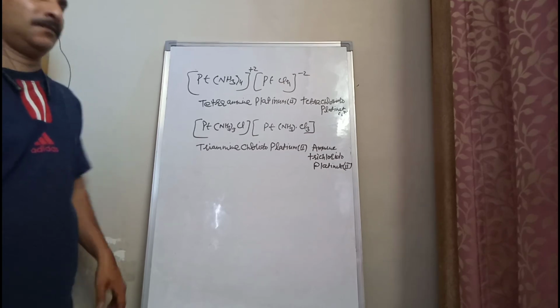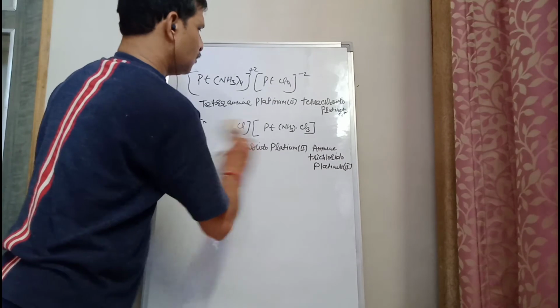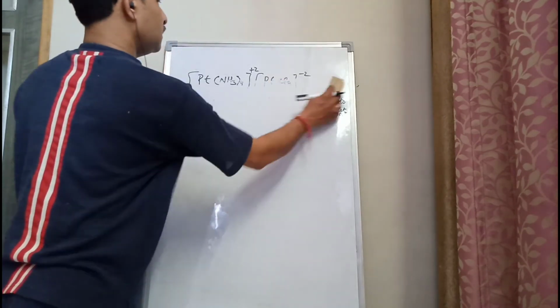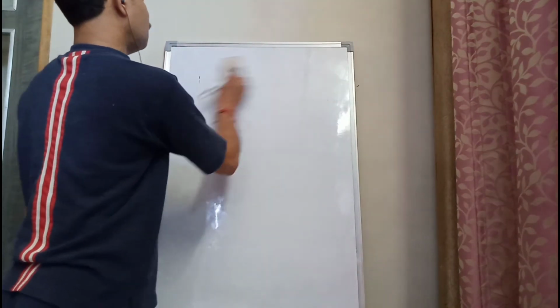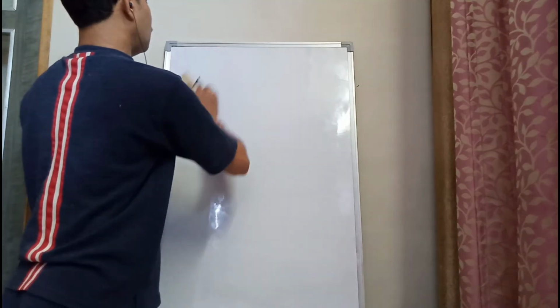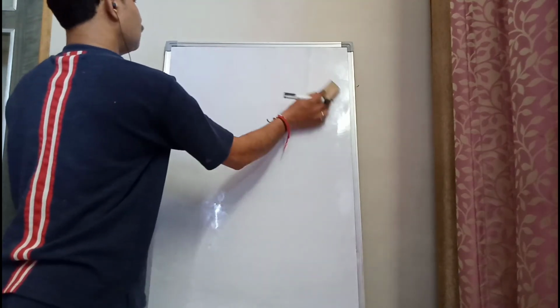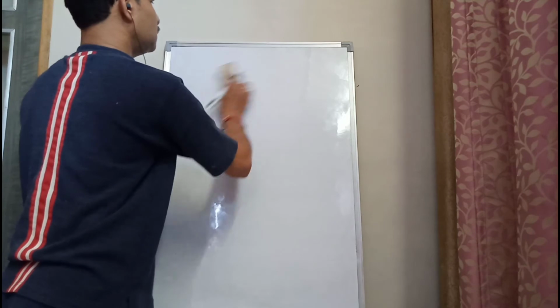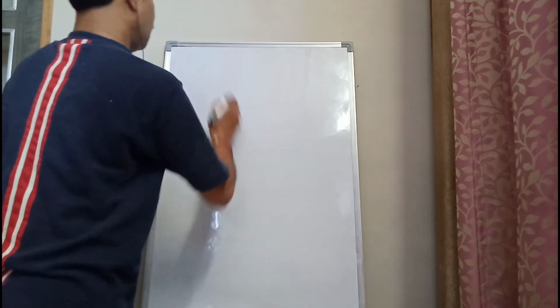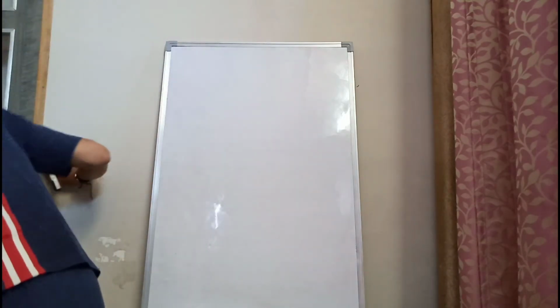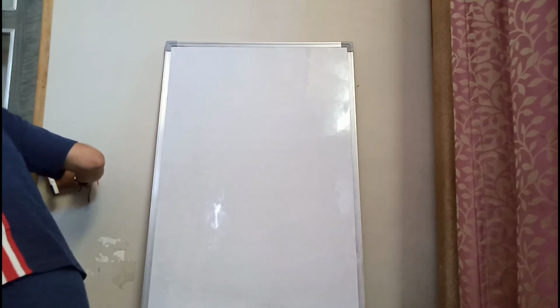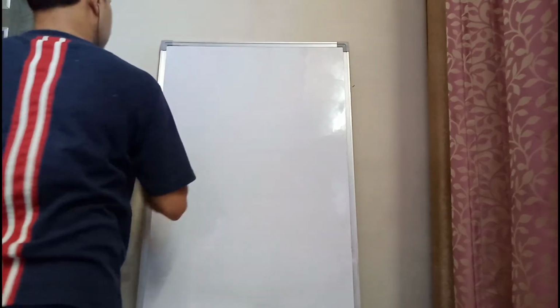Now we are going to study ionization isomerism. In ionization isomerism there is an exchange of ligands between the coordination entity and the ionization sphere. For example, we are taking the example of [Co(NH3)4SO4].